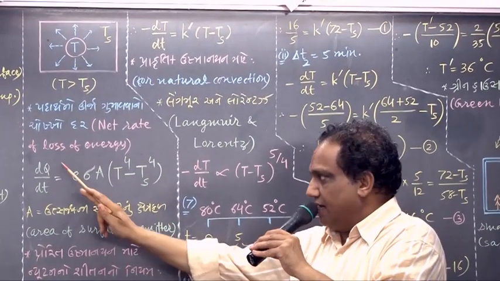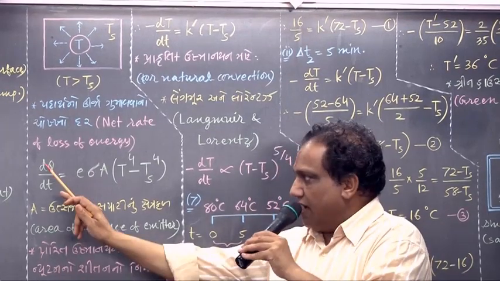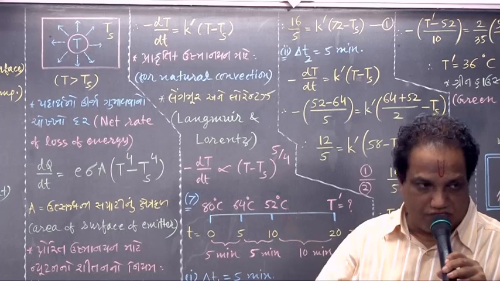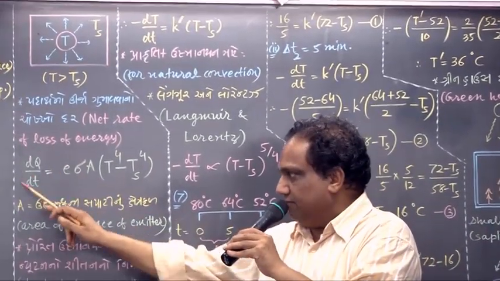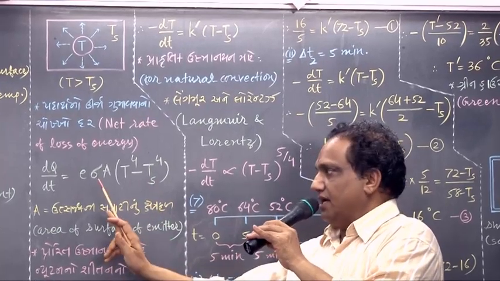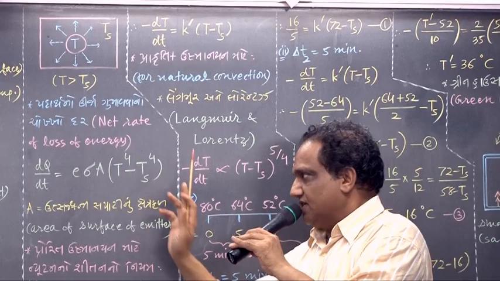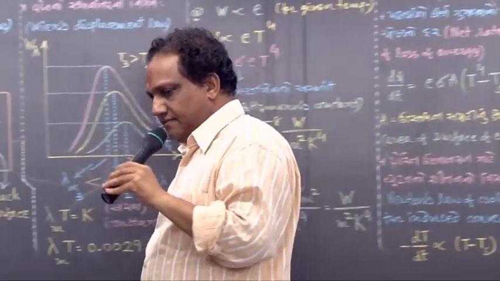Correct? Let it be dq by dt, the time rate at which heat energy is lost, and it is by the formula E sigma A into T raised to 4 minus Ts raised to 4.